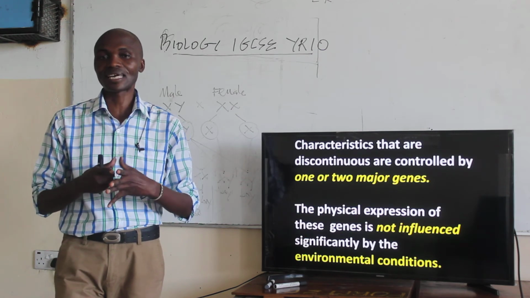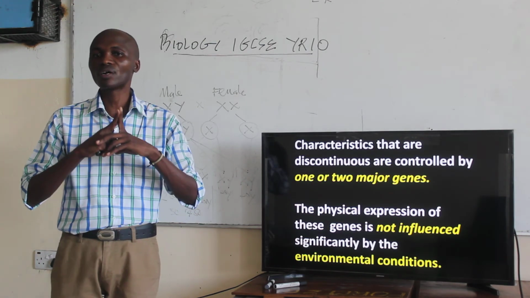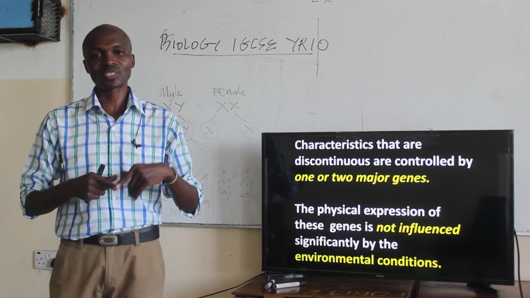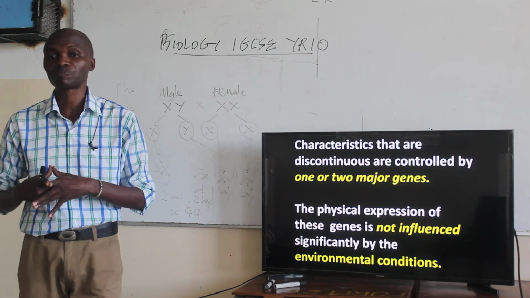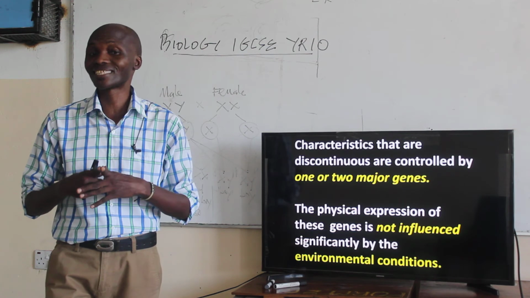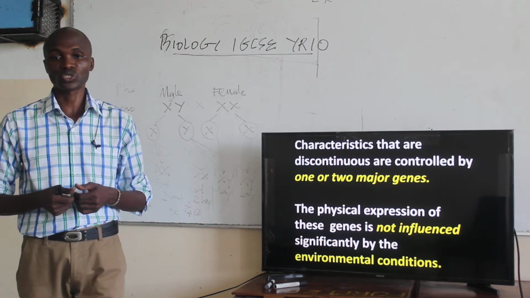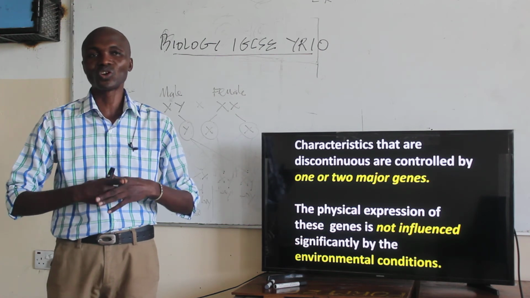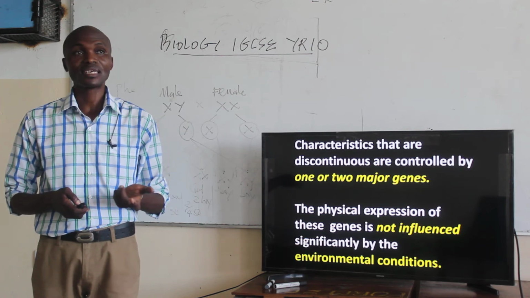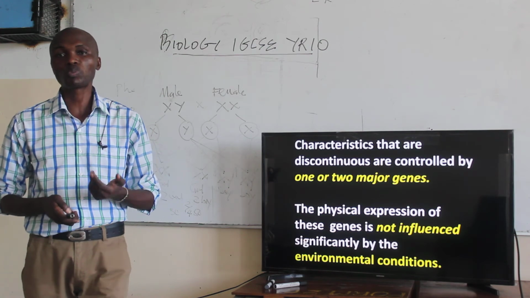So characteristics that are discontinuous are controlled by 1 or 2 major genes, unlike continuous variation, where we mentioned that those characteristics are controlled by many genes. Now, the physical expression of these genes is not affected significantly by environmental conditions. So, environmental conditions do not affect discontinuous variations. That means whatever environmental factor you are exposed to, your blood group cannot change.